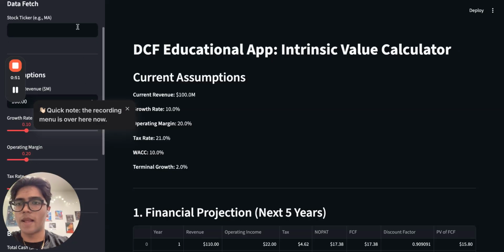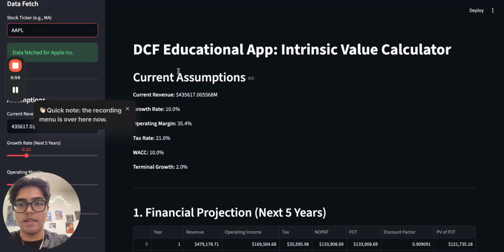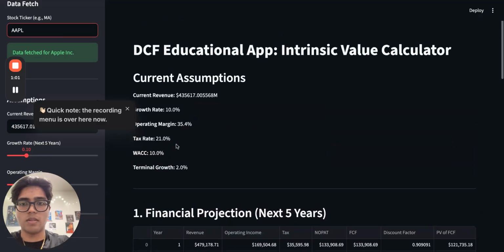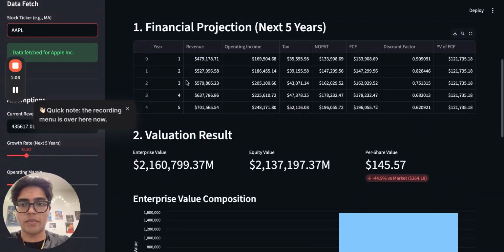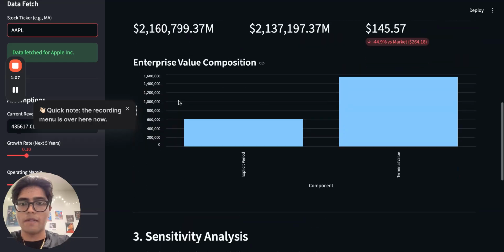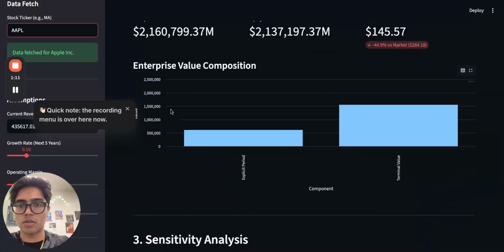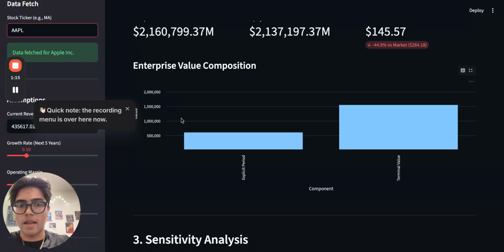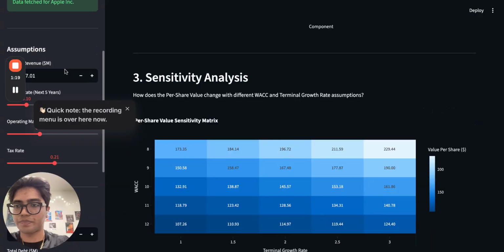As you can see here, I could probably put in any stock ticker. For example, let's say we want to see Apple's, and we can find all their current assumptions, the financial projections over the next 5 years, the valuation results, and a sensitivity analysis. We could also get the enterprise value and see the value along a trend.